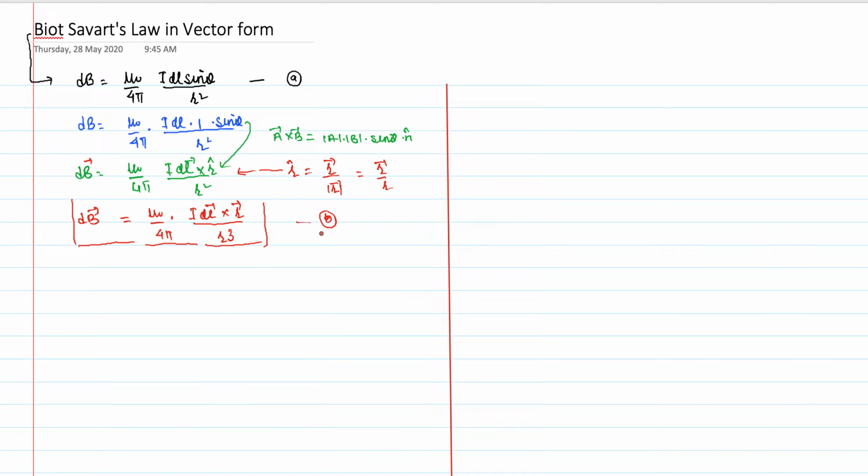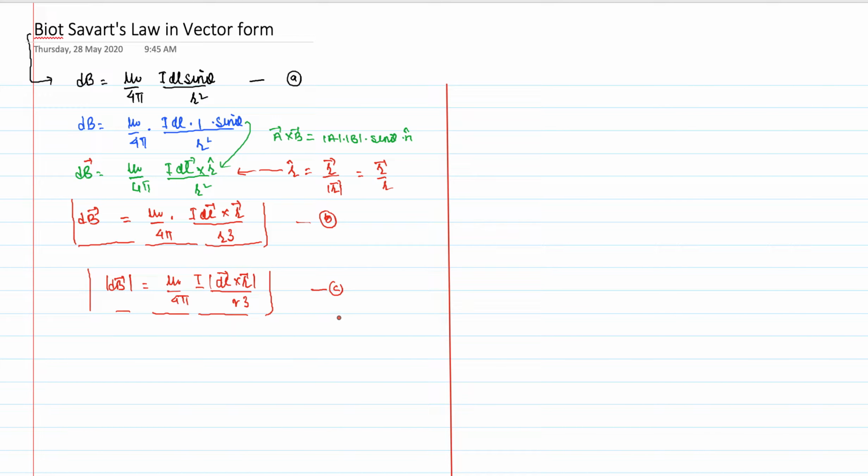If you have to discuss the magnitude or the strength of the magnetic field, then you have to find the magnitude of a small magnetic field. This is mu naught upon 4 pi, and I could be taken outside, and you only have to calculate dl cross r vector divided by r cube. This is what you have to study about Biot-Savart. It's a very interesting law, and it has beautiful applications also. This is equation number C.